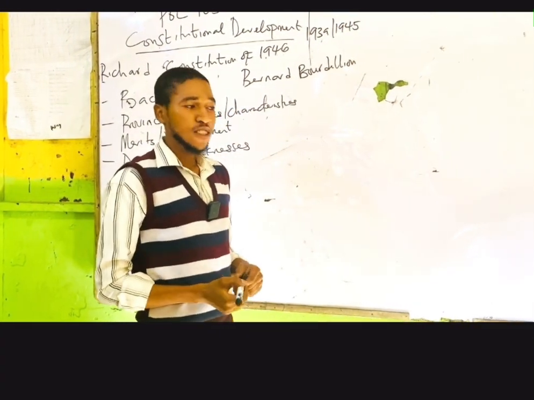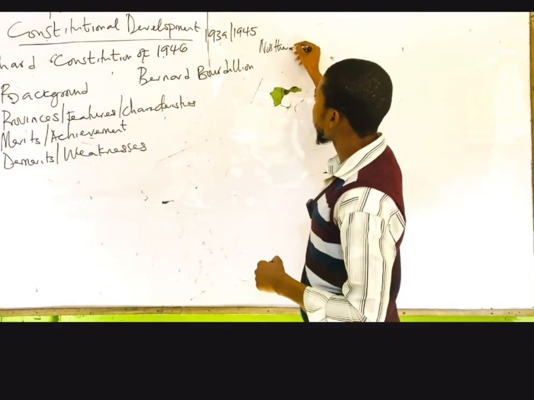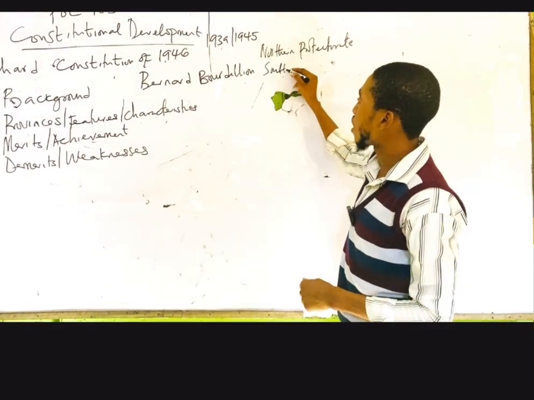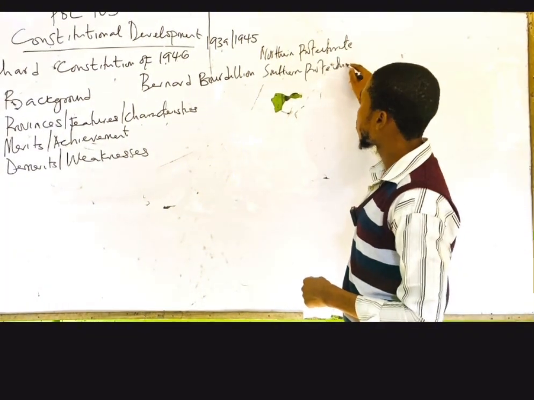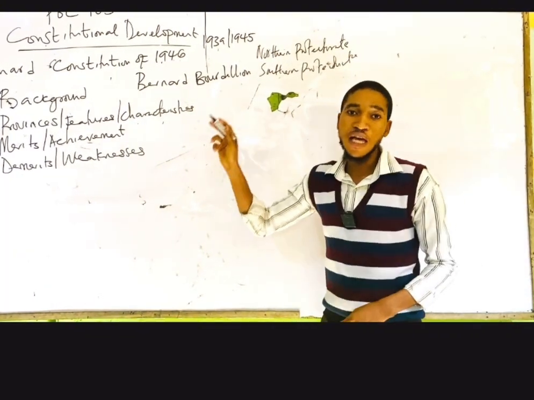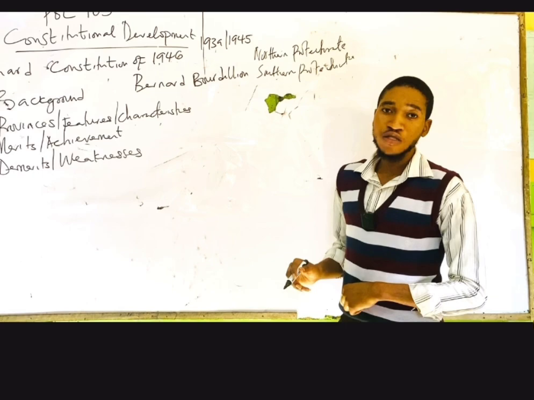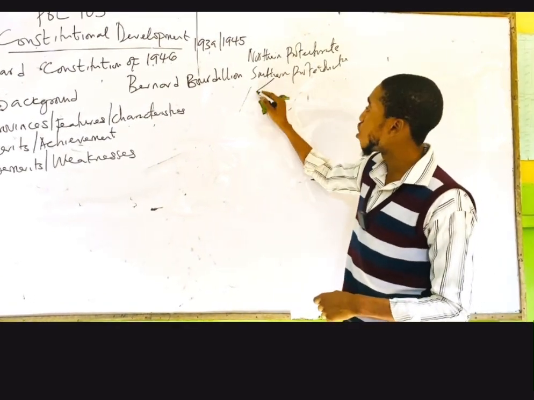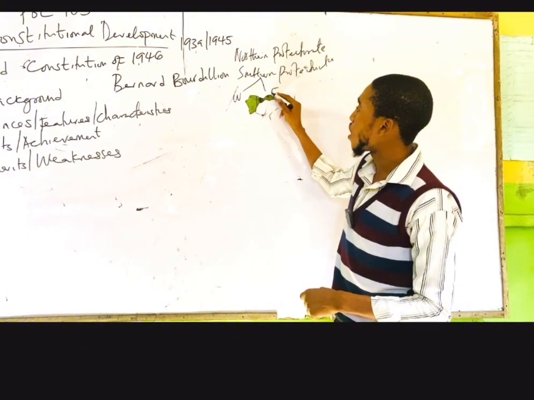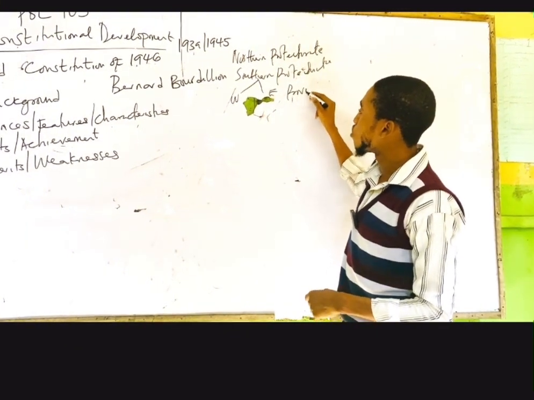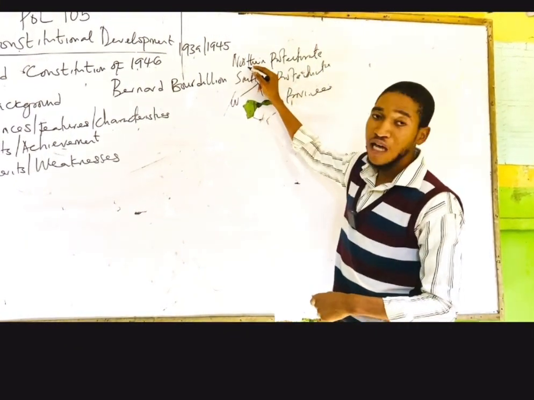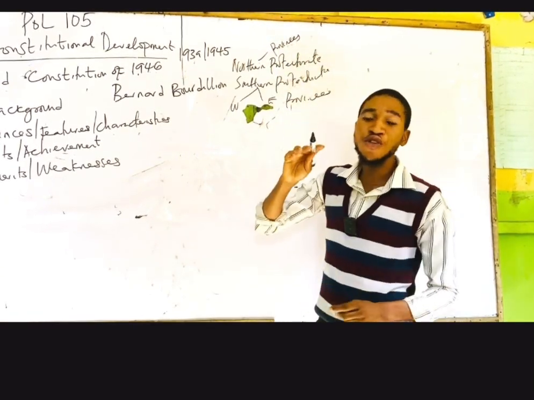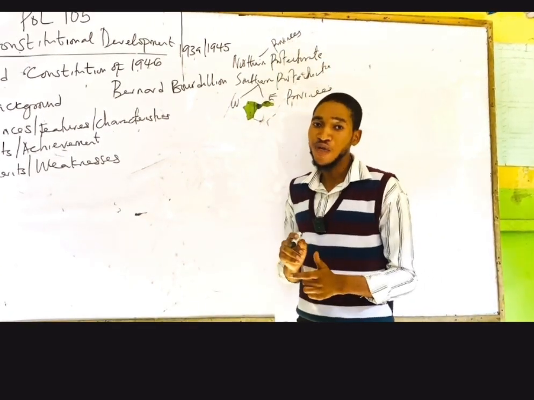During his own time, remember that we have the Northern Protectorate, then we have the Southern Protectorate. Bernard Bourdillon was able to make the southern protectorate become West and East province, and the northern part also became a province. So we have three provinces in Nigeria.